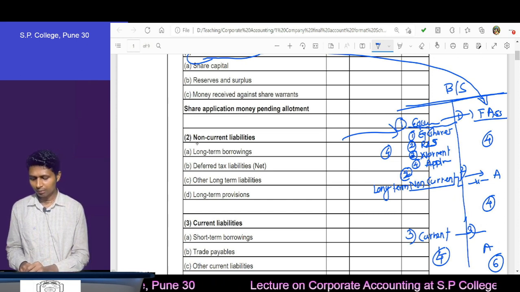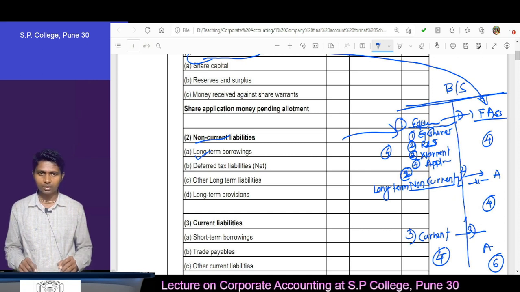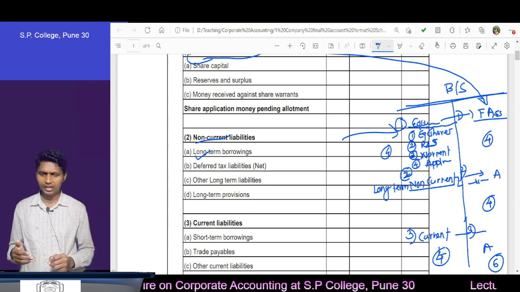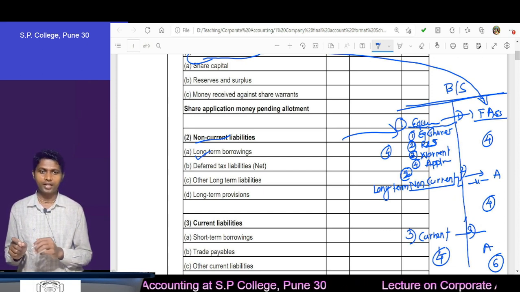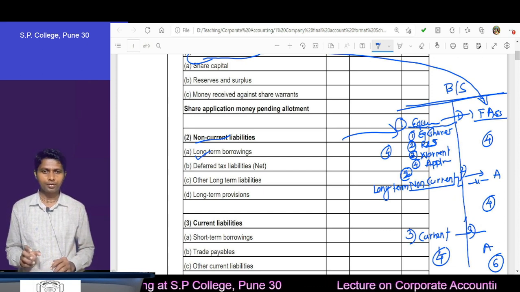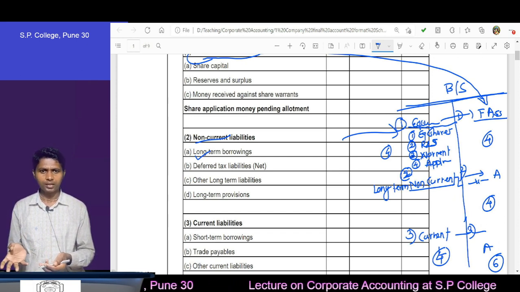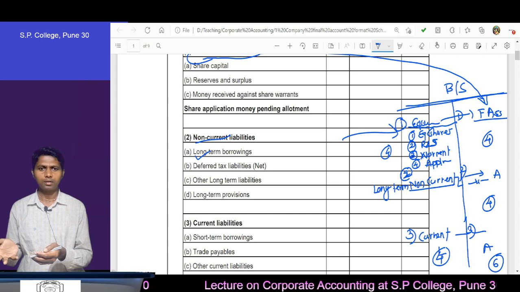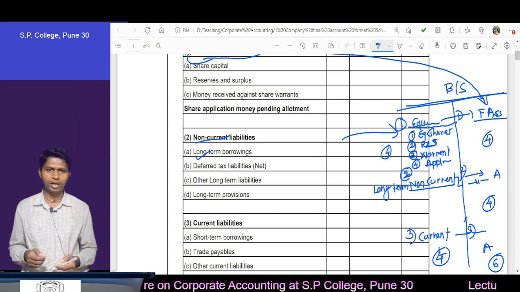Instead of saying non-current, we will say easily long-term borrowing. Then from tax, you will find deferred tax liability. If you are writing tax in the balance sheet, then obviously that must be the deferred tax.